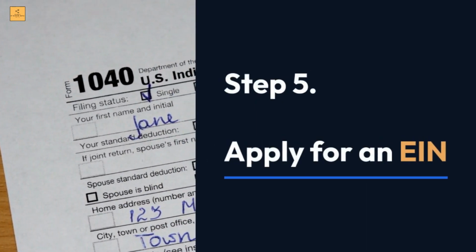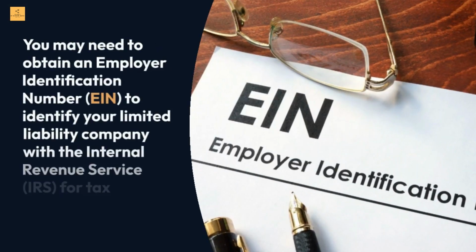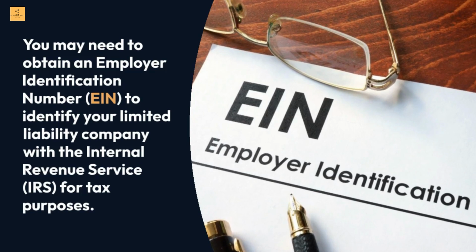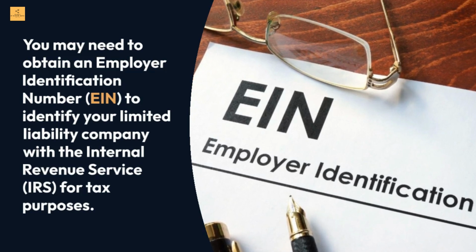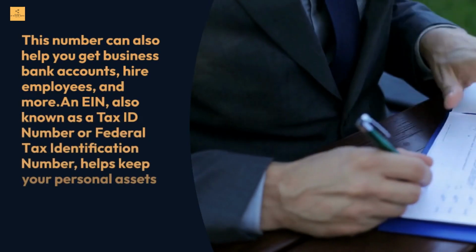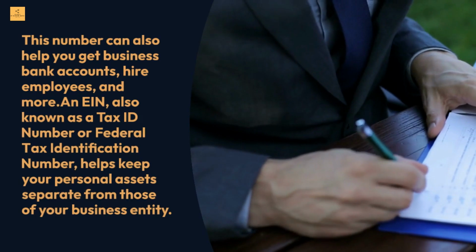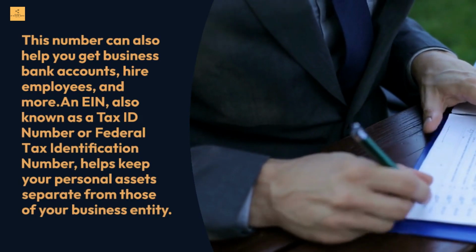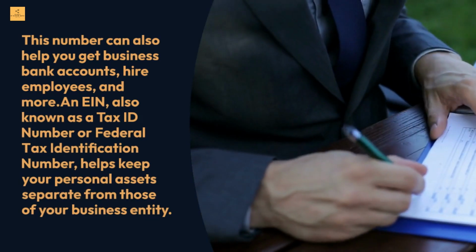Step 5. Apply for an EIN. You may need to obtain an Employer Identification Number (EIN) to identify your limited liability company with the Internal Revenue Service (IRS) for tax purposes. This number can also help you get business bank accounts, hire employees, and more. An EIN, also known as a tax ID number or federal tax identification number, helps keep your personal assets separate from those of your business entity.